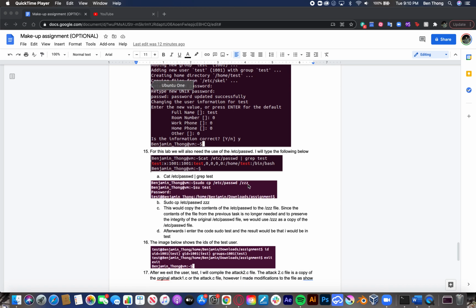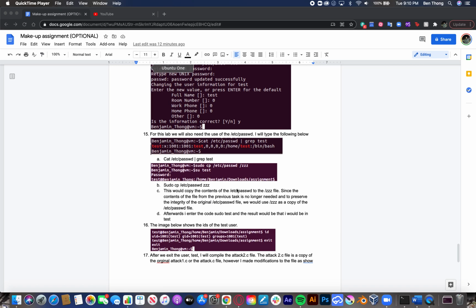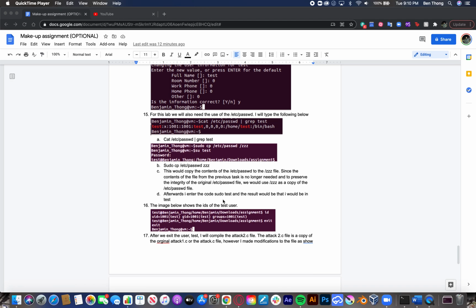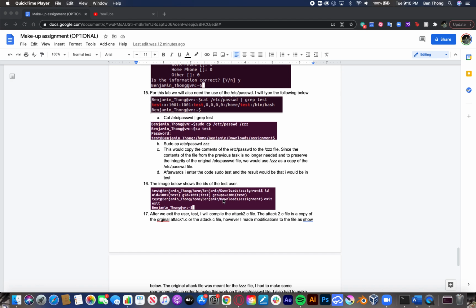Either way it works if you want to just edit this one or this one, but I just want to keep the original file intact. I did it a bit differently: I edited this file instead of this file, and I will explain as soon as I get to the code.